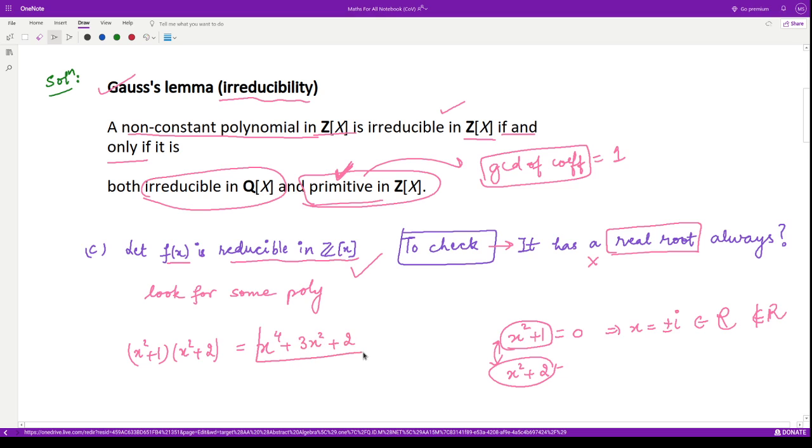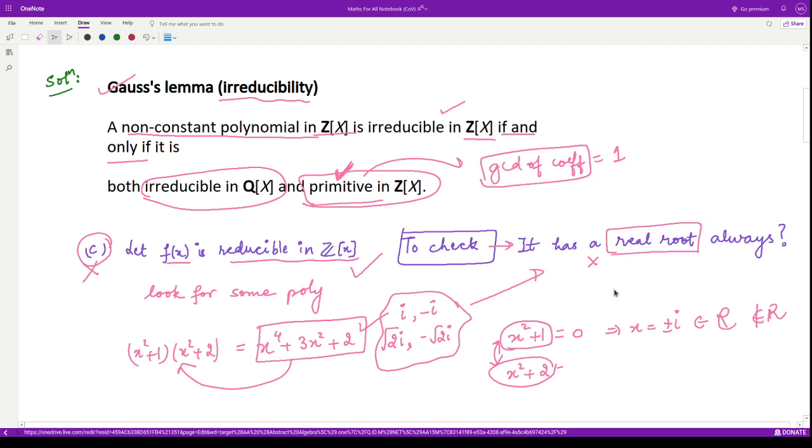Now this polynomial of 4th degree has reducible factors, and the only roots for this polynomial are plus minus i and plus minus square root 2 i, which are complex roots and are not real roots. Therefore, we found one such polynomial. Therefore, we say that this option is incorrect because this is not true always.